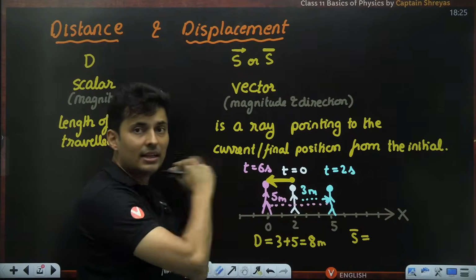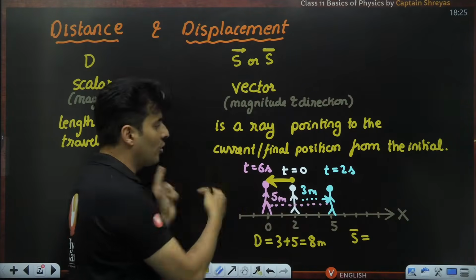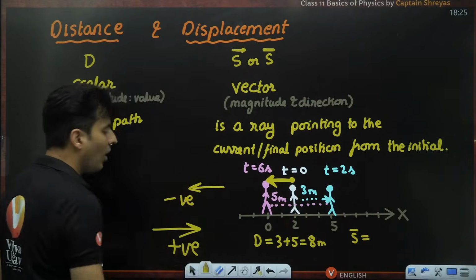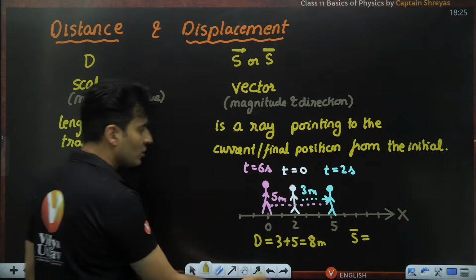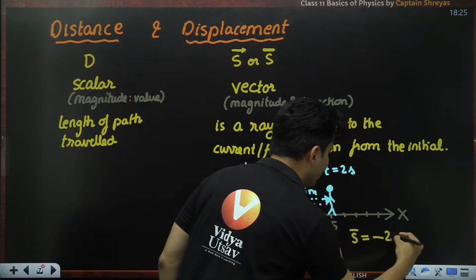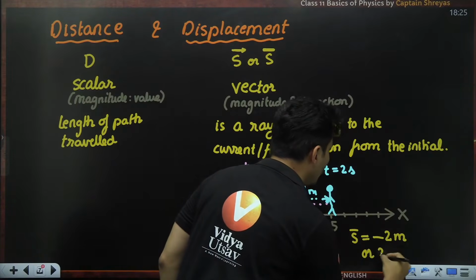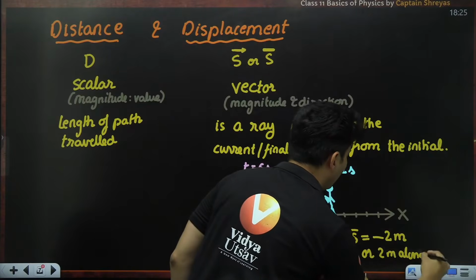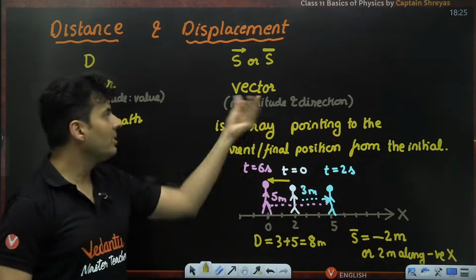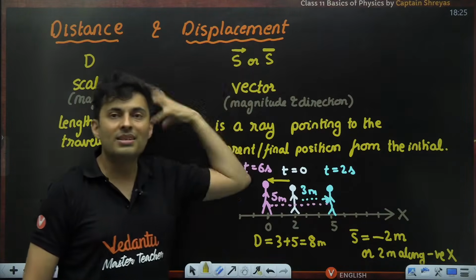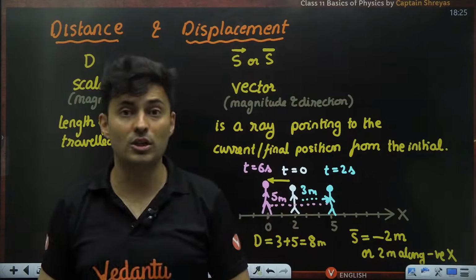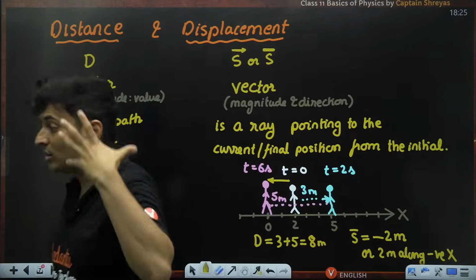But in this negative direction of x, can you see how the arrow is pointed? It is towards the negative side. If the arrow was like this, it would be positive. Is that right, everyone? So definitely, this being the displacement, I will put it as negative 2 meters, or 2 meters along negative x. Do you see the negative sign or the direction being mentioned along with the magnitude? Because it is a vector quantity, you need to tell me which direction also, not just how much, but also the direction.